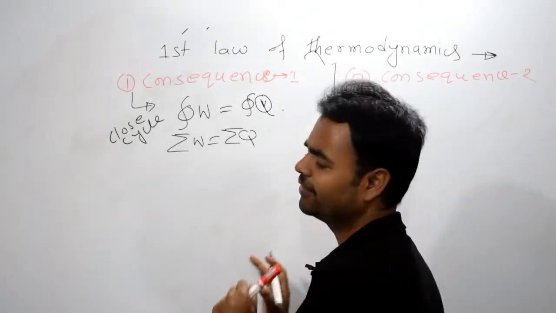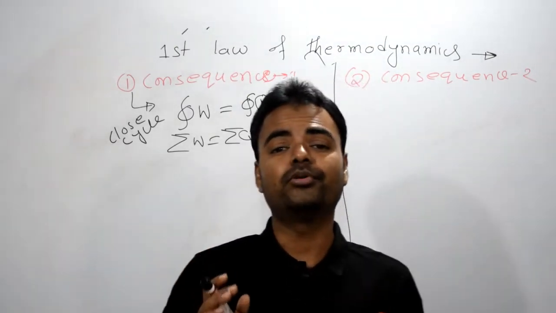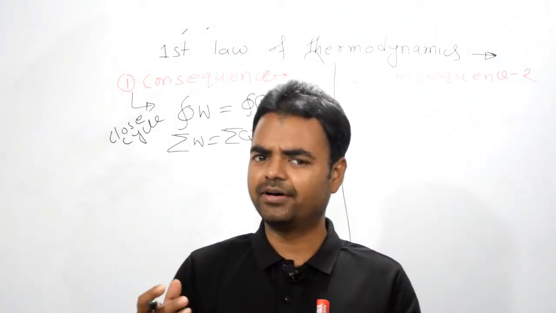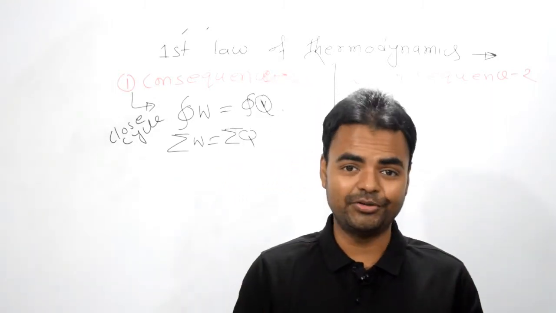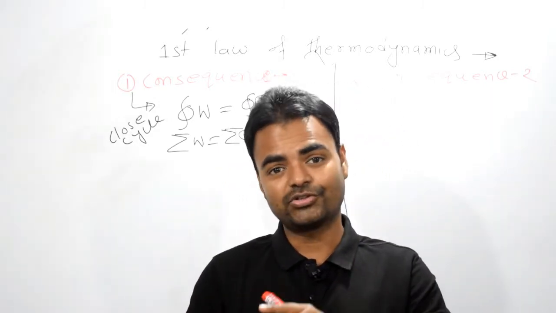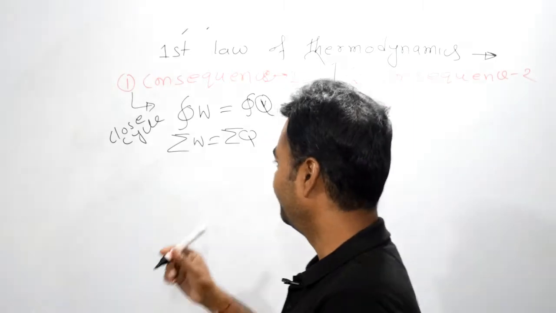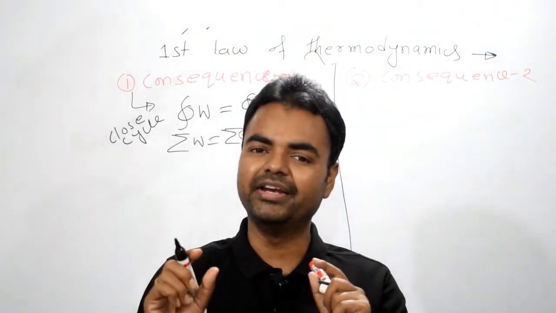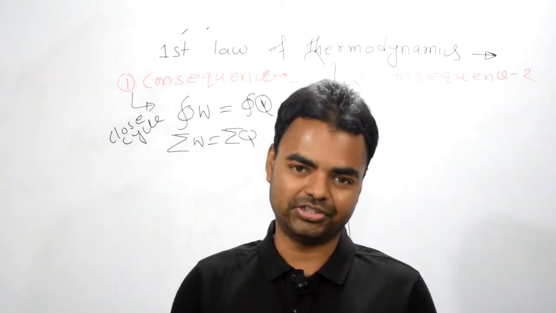Until we study the first law of thermodynamics, we know that work done is a path function, but we don't know that heat is also a path function. From here we can understand how heat is also a path function.